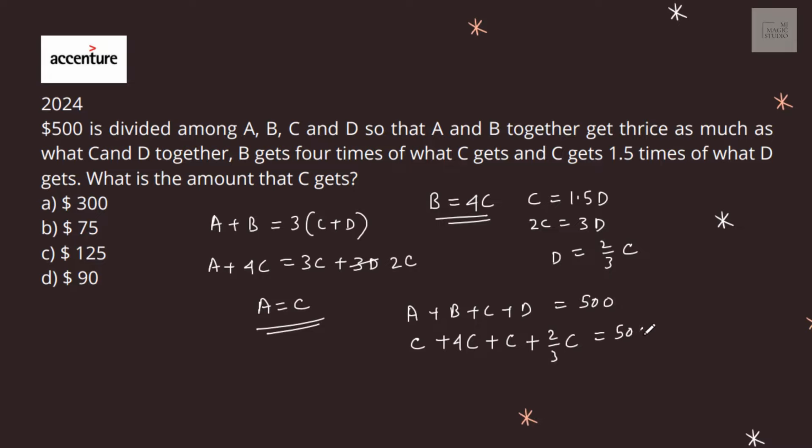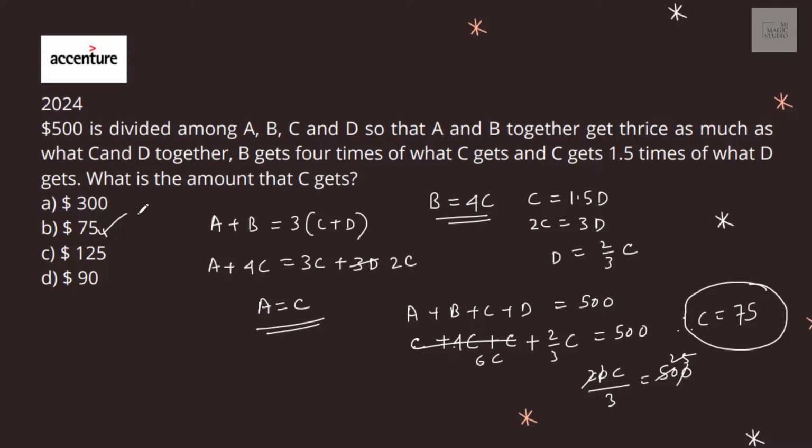That is 20C by 3 equals 500. Therefore C equals 25 into 3, that is $75. How much should C get? C would get $75. That is option B.